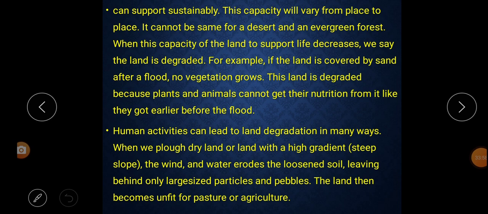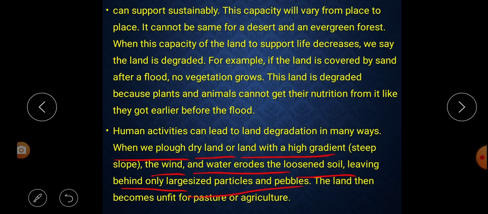Next paragraph. Human activities can lead to land degradation in many ways. That means we human beings do many kinds of activities, and because of our activities land can be degraded. When we plow dry land or land with a high gradient, the wind and water erode the loosened soil, leaving behind only large size particles and pebbles.